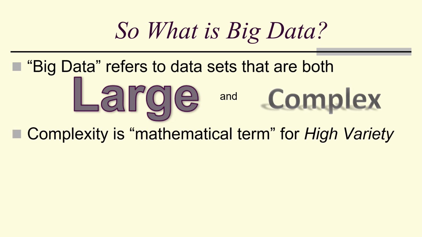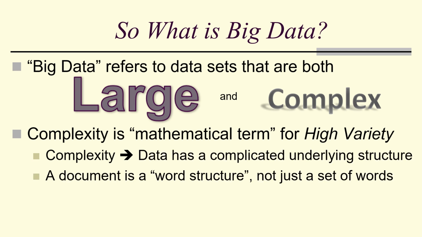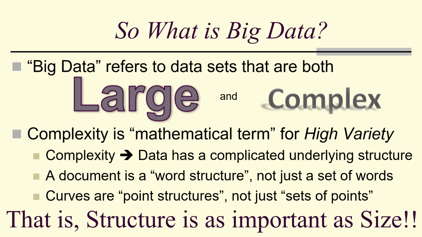Complexity is a mathematical term, which is high variety, and it means the data has a complicated underlying structure. We'll start using the word topology in this context. For example, a document is a word structure, not just a set of words. Curves are point structures, not just sets of points. That is, structure is as important as size.